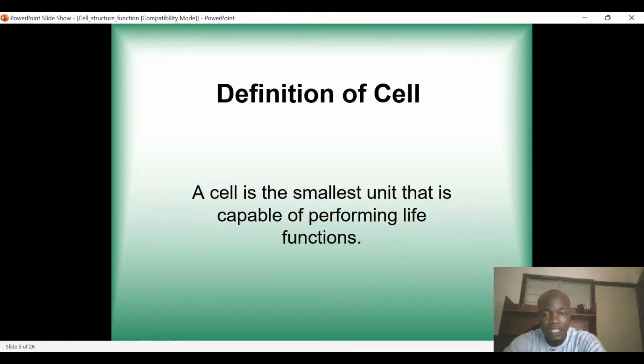So if you can isolate one cell, because in the cell there are so many compartments that support the cell to undergo a complete life process, to undergo a complete life process. So if you have just one cell, like for example, now currently,